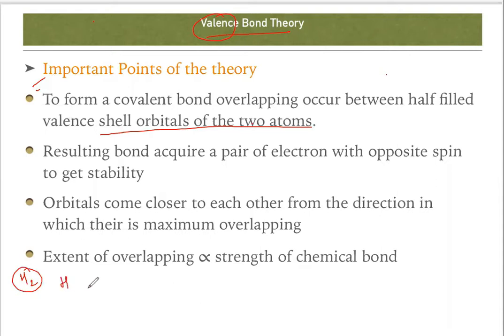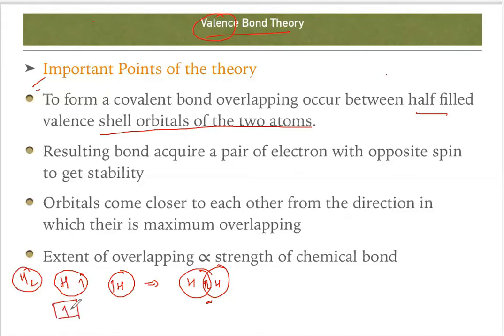As we already know, hydrogen has one electron. So if we consider this as the S subshell, it has one electron, okay? And if we consider another hydrogen atom, it also has an unpaired electron. So one H and another H will combine. So there is the combination of valence electrons, right? And they are half filled. What is the meaning of half filled? Half filled means if you take one orbital and only one electron is present, this is known as half filled.